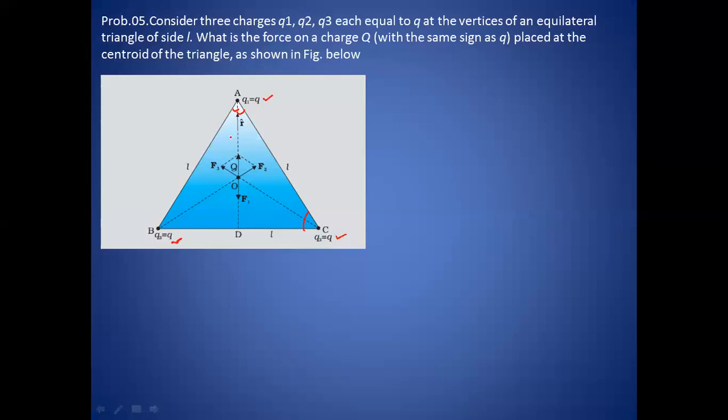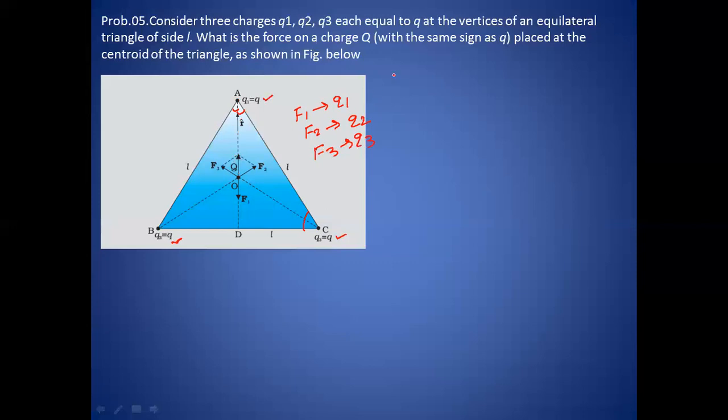So we have to find the force on this charge Q due to the other charges. Because all charges are positive, the force F1 is the force applied by Q1, F2 is the force applied by Q2, and F3 is the force applied by Q3 on this Q.